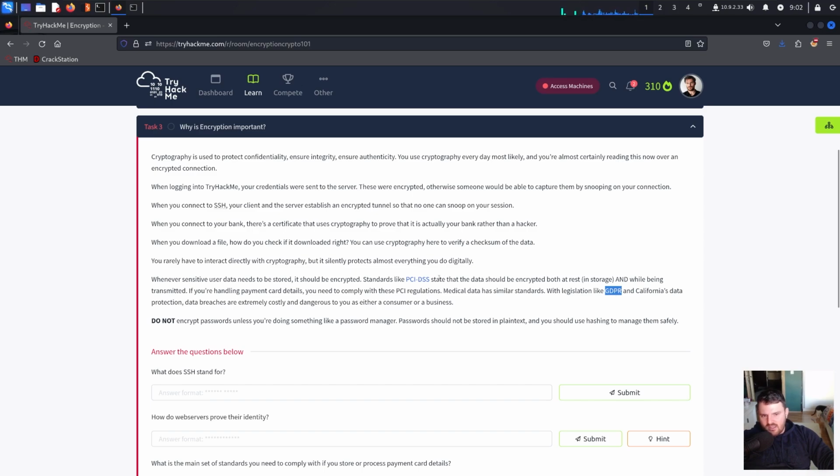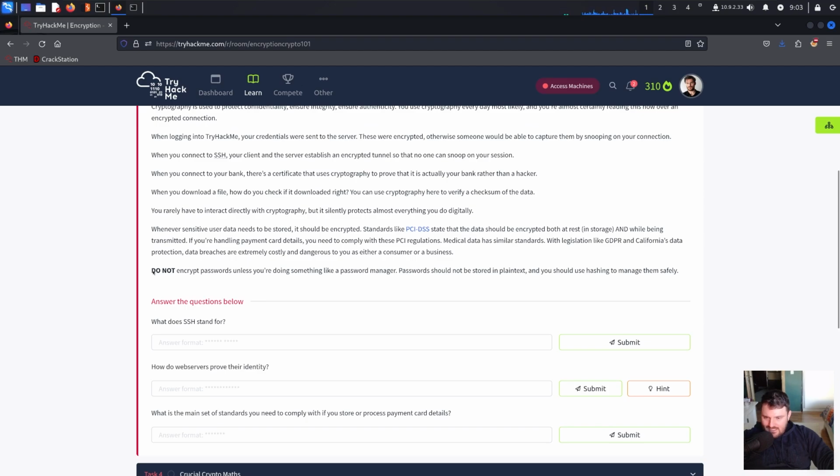It is the equivalent of PCI DSS in the medical field. And California's data protection. Data breaches are extremely costly and dangerous to you as either a consumer or a business. Do not encrypt passwords unless you're doing something like a password manager. Passwords should not be stored in plain text, and you should use hashing to manage them safely.